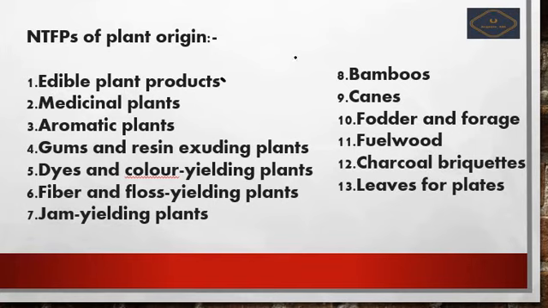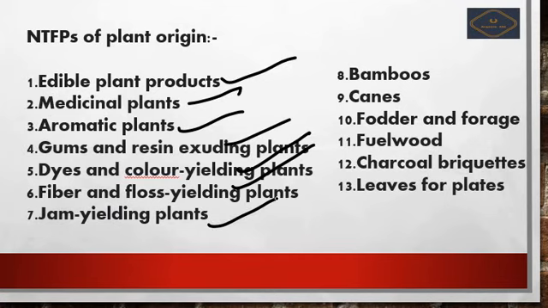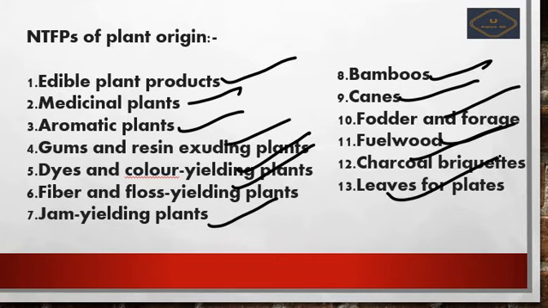That is edible plant products, medicinal plant products, aromatic plants, gums and resin yielding plants, dyes and color yielding plants, fiber and floss yielding plants, bamboos, canes, fodder and forage, fuel wood, charcoal, briquettes, leaves and plates.